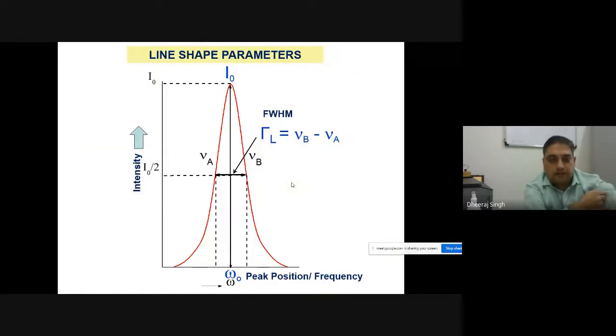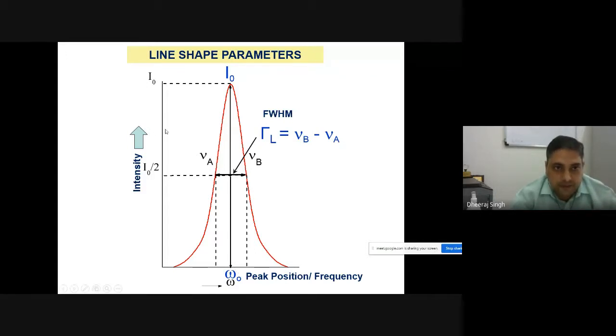Now the important thing is what information you are getting from the Raman spectroscopy. Actually, for any spectral feature, Raman and IR generally provide every piece of information on the basis of three different parameters. First is peak position or frequency, the x-axis data. The y-axis data is Raman intensity, and the full width at half maximum is known as line width. So from these three parameters, you can conclude every piece of information about your molecules and material.